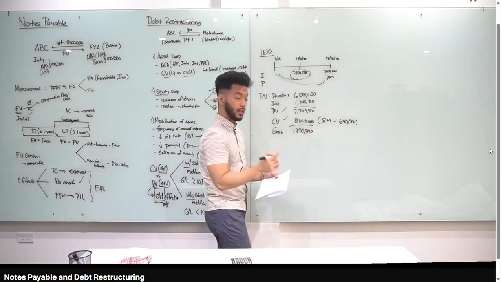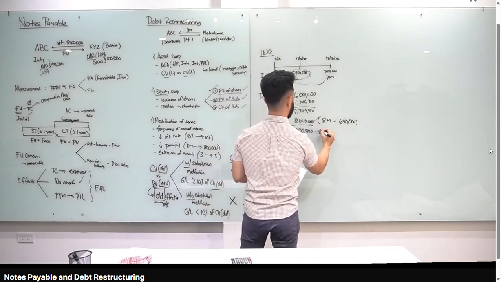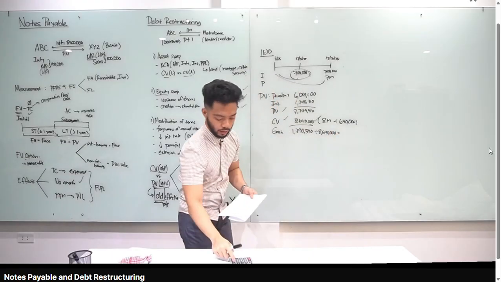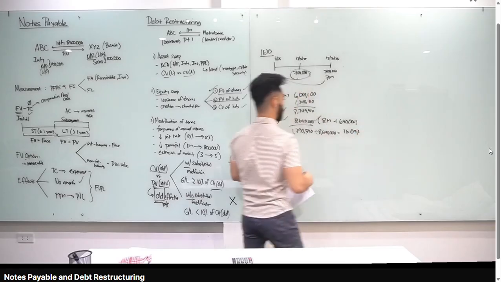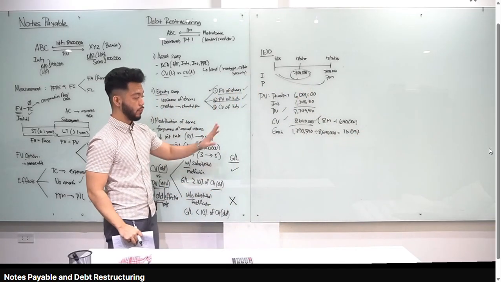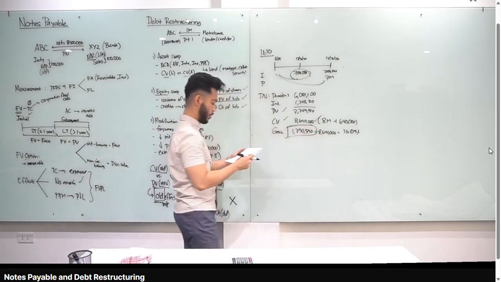Okay? Divide natin yan sa old loan na 8,640,000 para malaman natin kung merong substantial modification. Divide by 8,640,000, that is 16.10%. Okay? So that is more than or at least 10%. Therefore, pag tanong sa'yo how much the gain or loss, sagot mo dyan, 1,390,590.